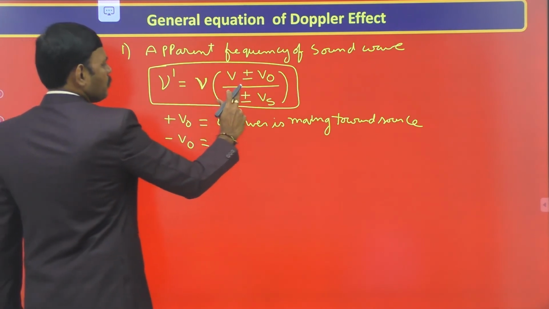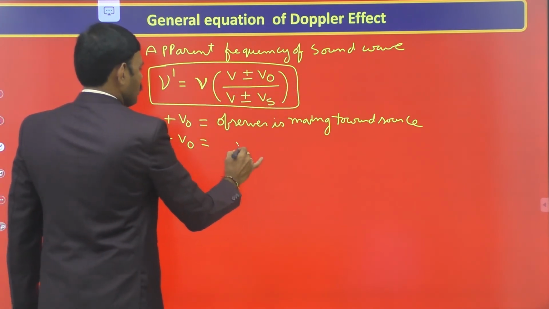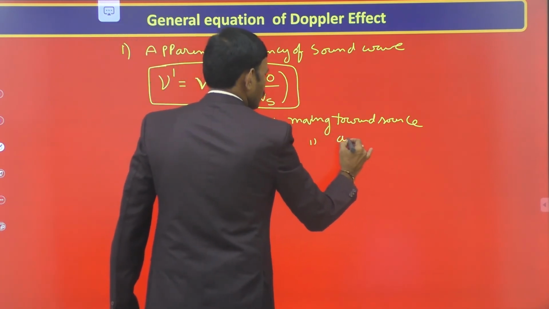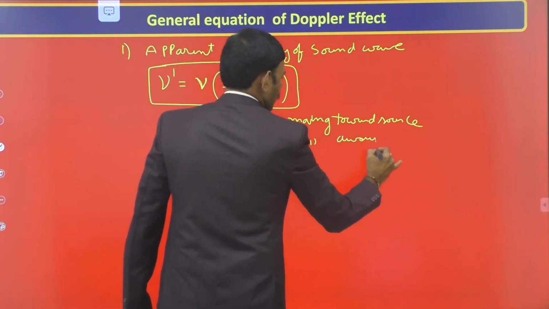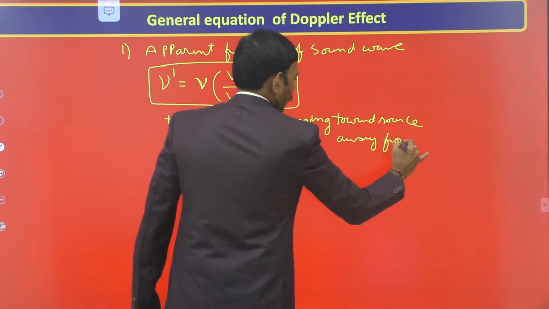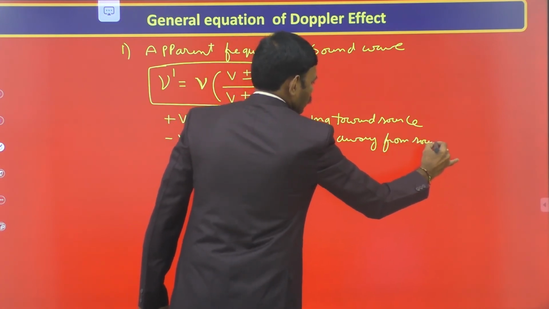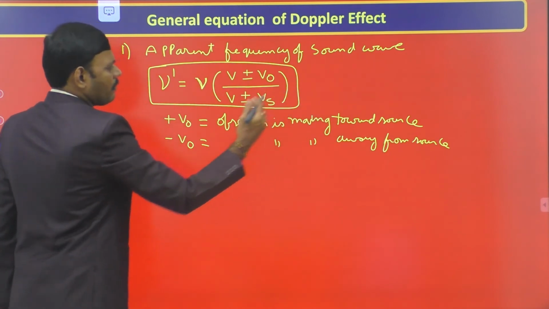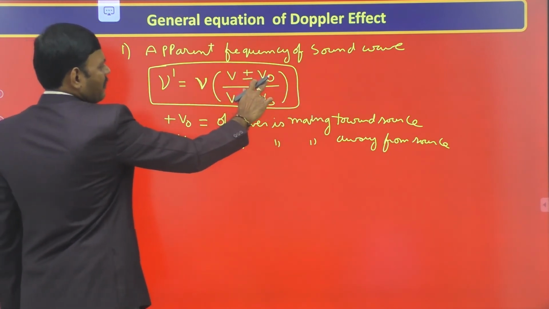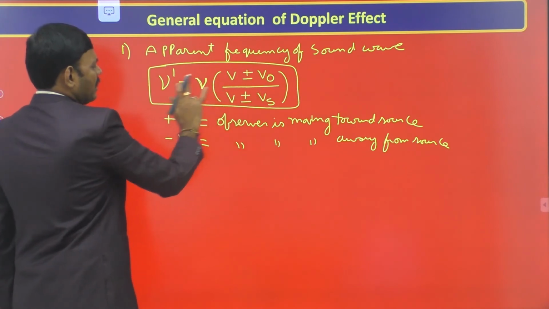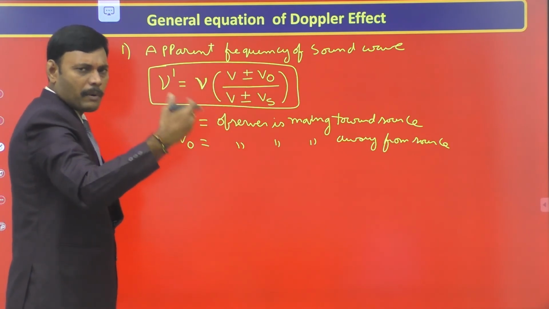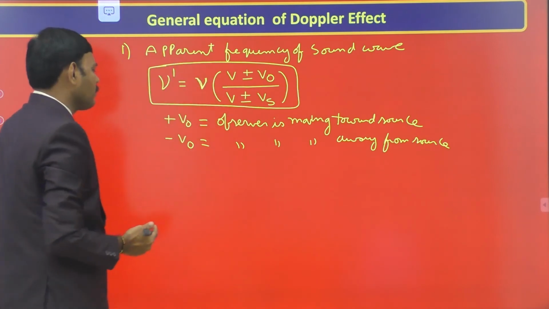If the observer is moving away from the source, then we use V minus V naught. When the observer moves away from the source, we subtract V naught from V so that the numerator decreases and the apparent frequency decreases. As the observer is moving away, the apparent frequency is less than the actual frequency.